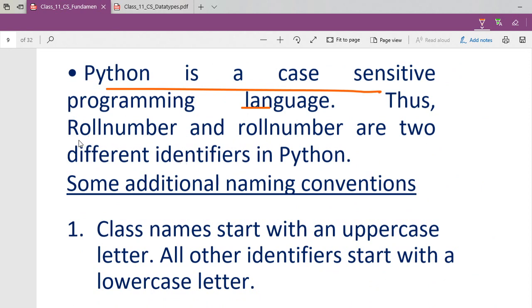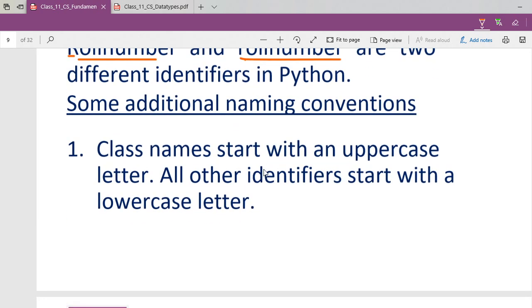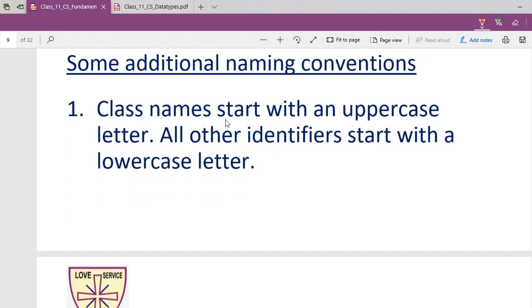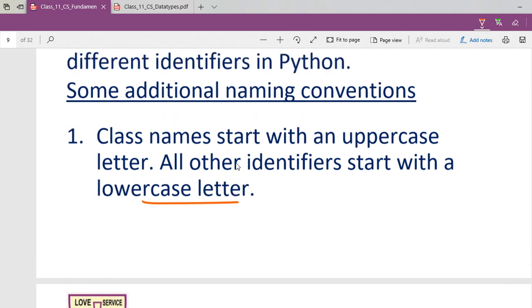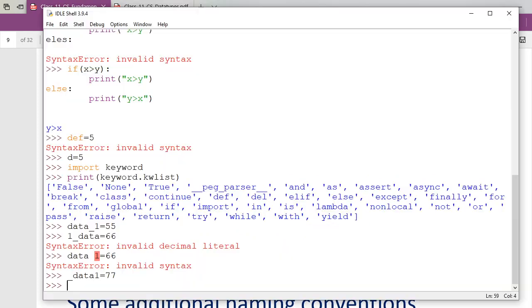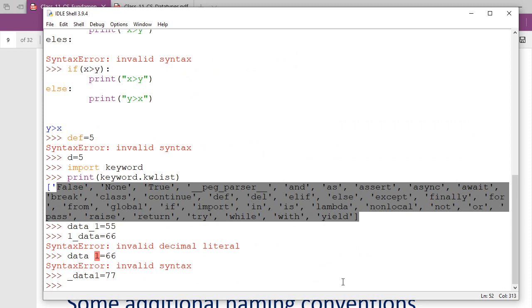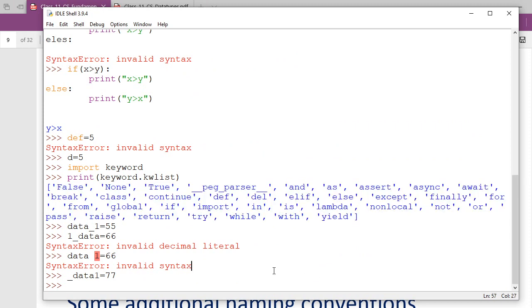Next, Python is a case-sensitive language. Meaning, see, roll number written here with capital R and roll number written here with small r are both different variables. Understand? And some more: a class name always starts with an uppercase letter, and all other identifiers start with a lowercase letter. When I teach you classes, the class name always starts with a capital letter and everything else with lowercase. You can check here, everything is lowercase.